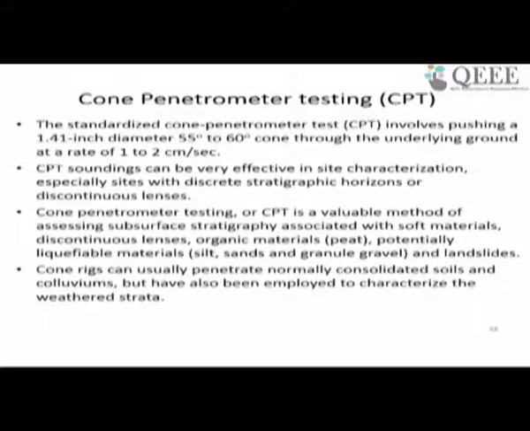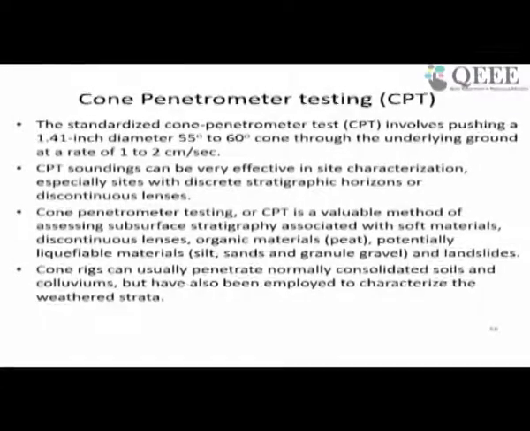In this method, a cone is mechanically penetrated in the ground continuously and the data is recorded. The cone penetrometer is basically a small cone, 1.4 inch diameter with a cone angle of 55 to 60 degree.